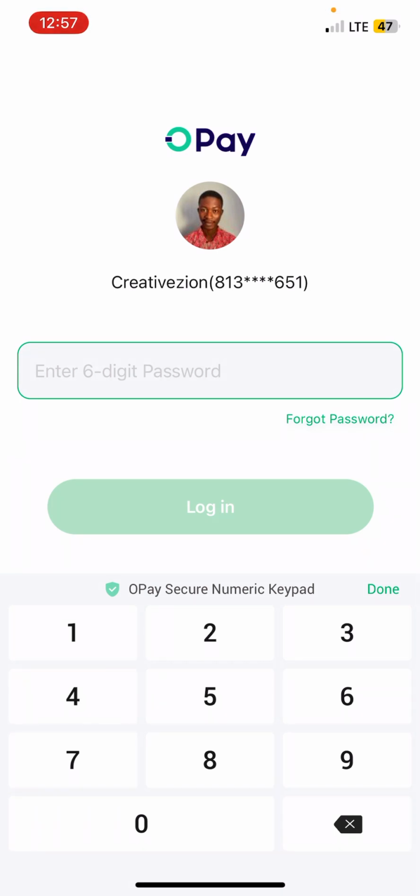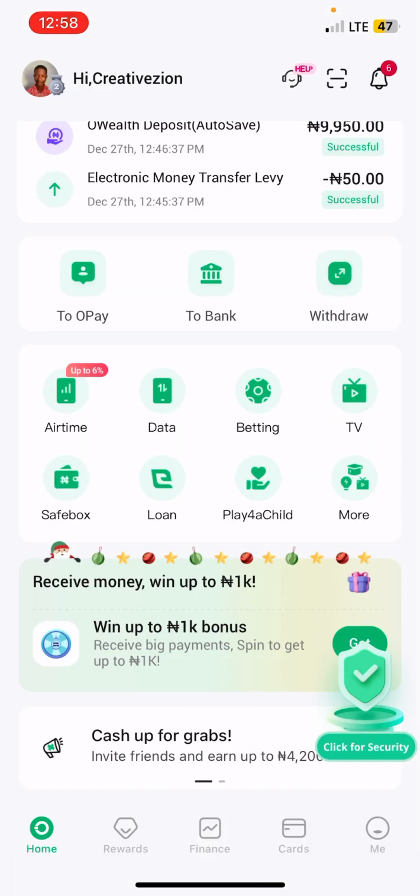As you're looking at my screen, you are going to see Opay. So I'm going to show you how you can make money on the Opay app. And also, if you're a business owner looking for a loan which you can use to empower yourself and your business, kindly watch this video to the end as I show you how you can get a loan on this app at ease. So let me log in to my account. As you can see over here, this is how you can make money on Opay.